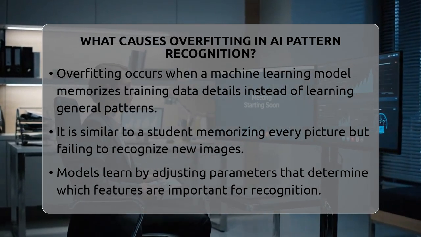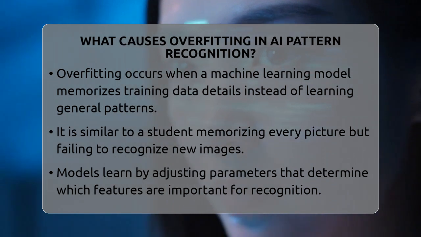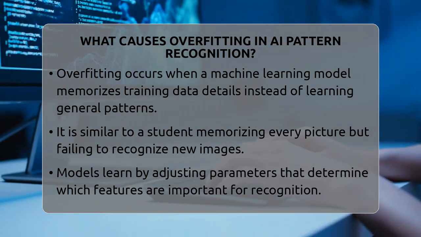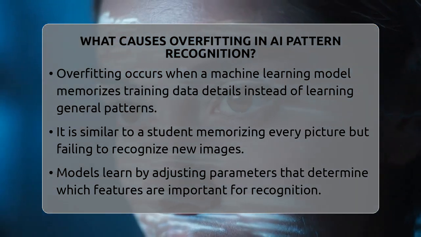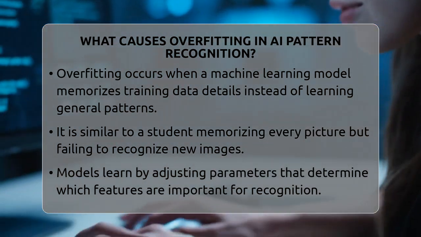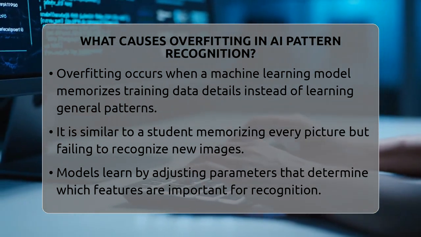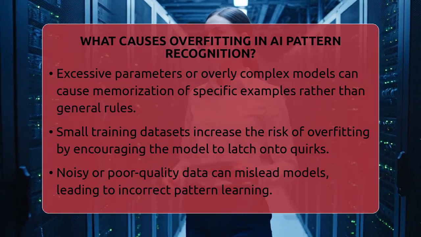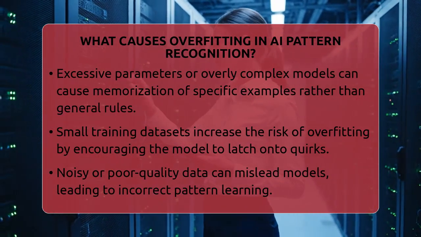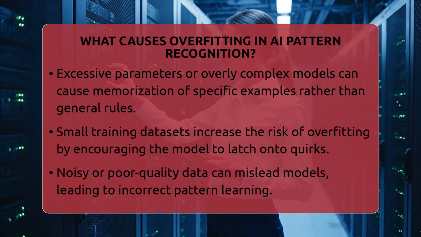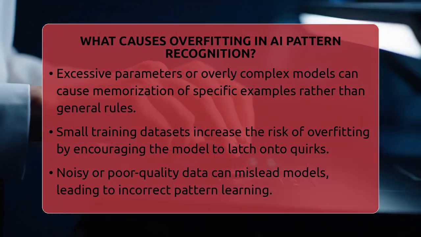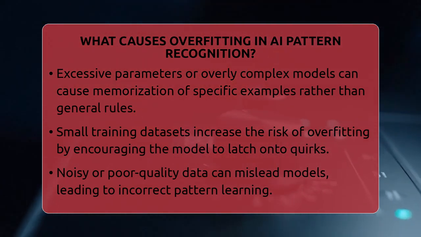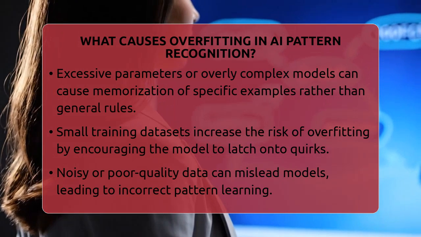In pattern recognition, models learn by adjusting internal settings called parameters. These parameters help the model decide what features are important. If the model has too many parameters or is too complex, it can start memorizing specific examples instead of learning general rules. For example, an image recognition system might memorize textures from the training images rather than understanding what makes a texture generally. When it sees a new image, it might fail because it's expecting the exact textures it memorized.